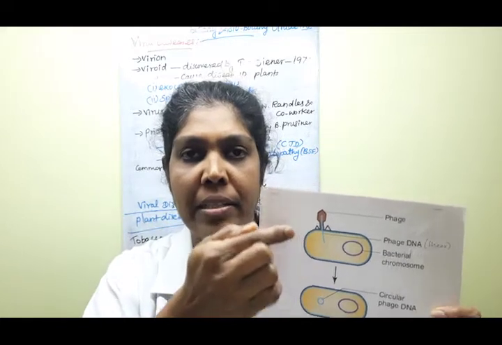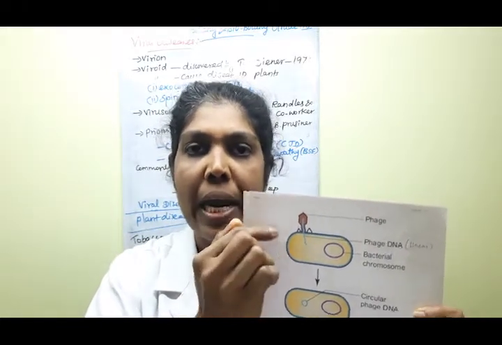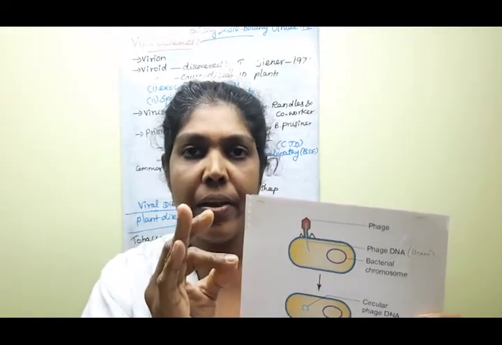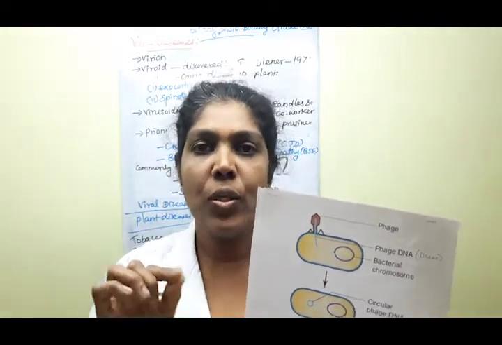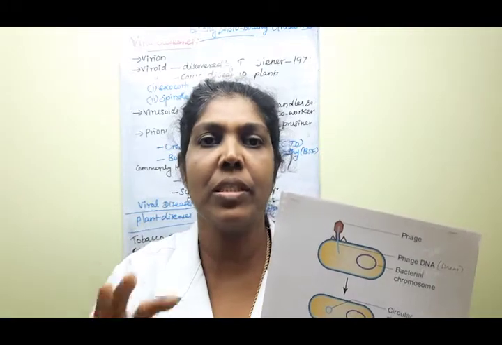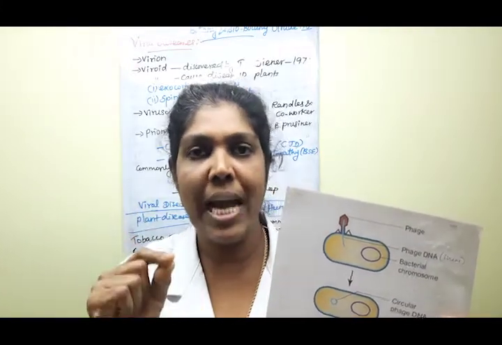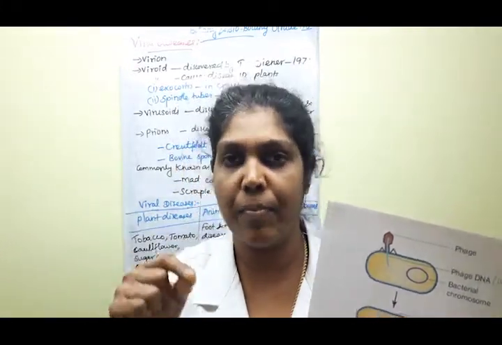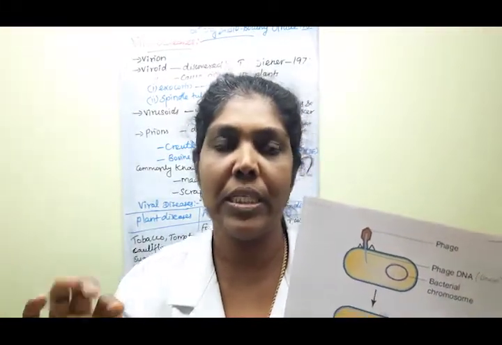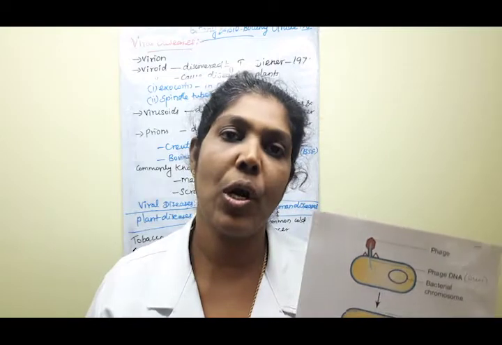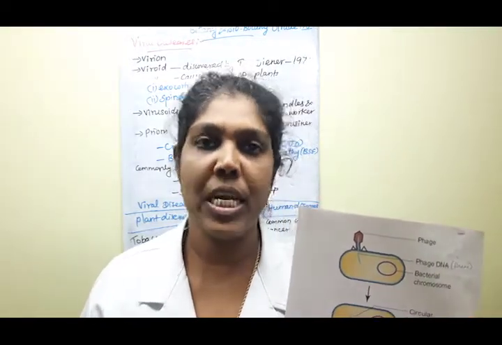The phage DNA is integrated with which one? The bacterial chromosome. Clear, children? So the integrated form of this phage DNA, this life cycle of the phage, is what we call the lysogenic cycle.